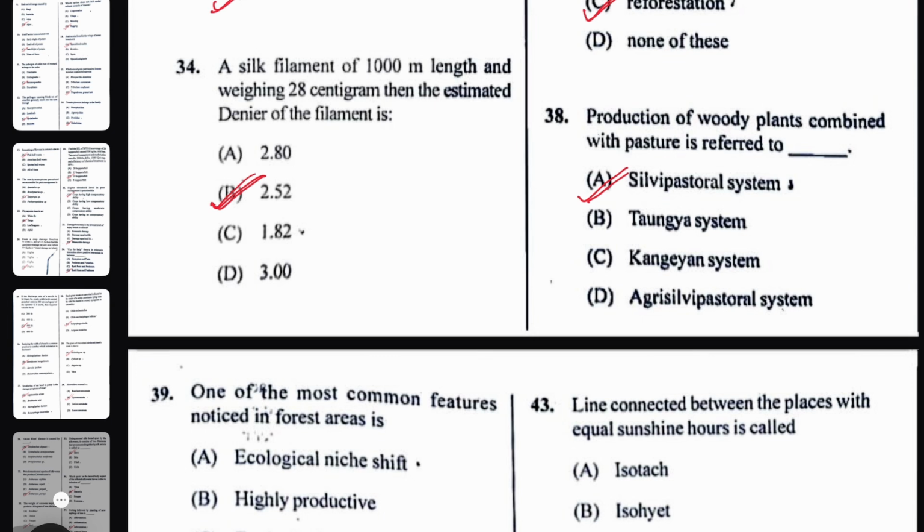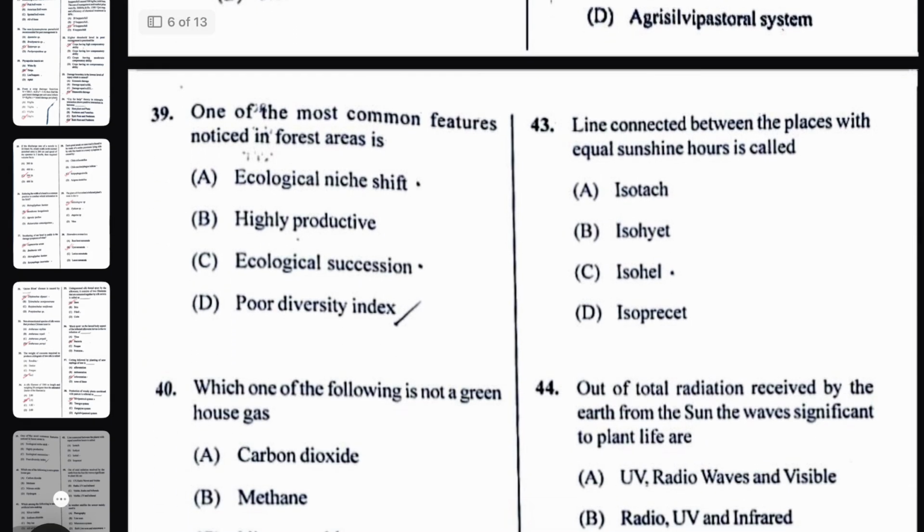Then one of the most common features noticed in a forest area is ecological succession. All the others, like poor diversity index, you cannot find in a forest area. It has a high diversity index. Then highly productive: in all cases a forest is not highly productive. Ecological needs shift is also hard to find. So ecological succession here will be the right answer.